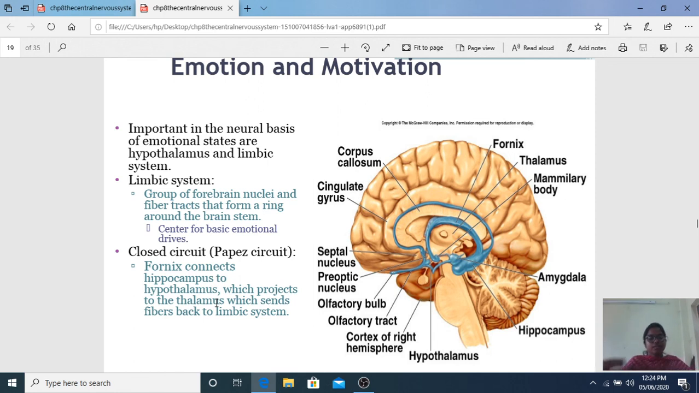What is it for? It is for emotional drive. It is a closed circuit, also called the Papez circuit. It contains the fornix, which connects the hippocampus to the hypothalamus, and from there it projects to the thalamus, which sends signals back to the limbic system. That's why you cry.